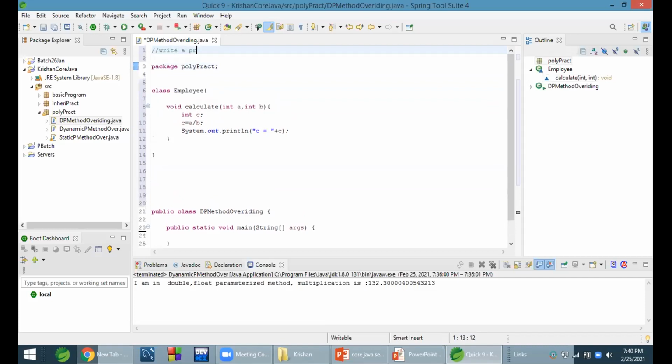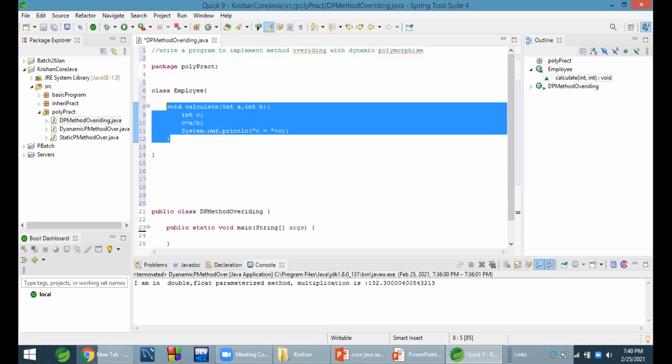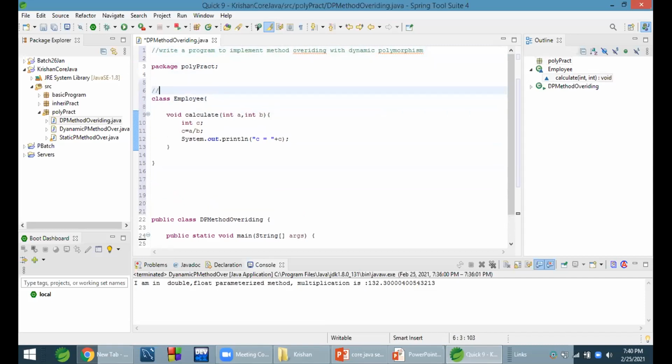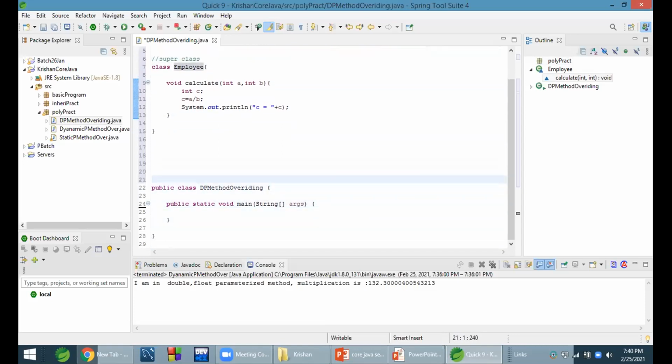Write a program to show method overriding. This is a class, this is the superclass. This is the subclass. Now, what is the requirement?